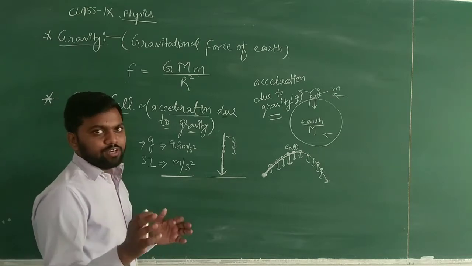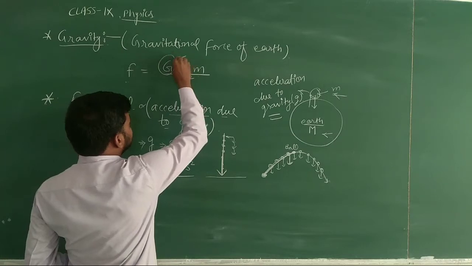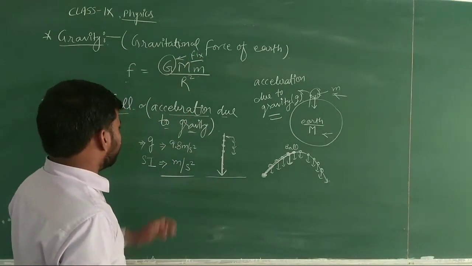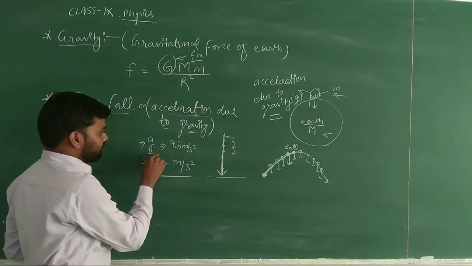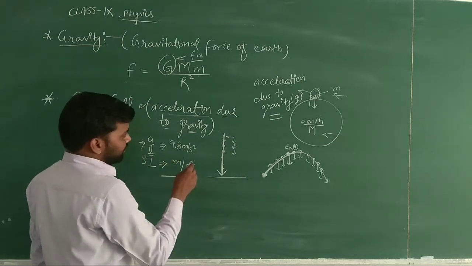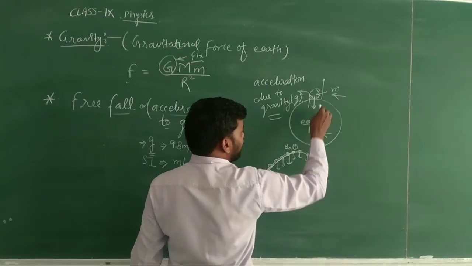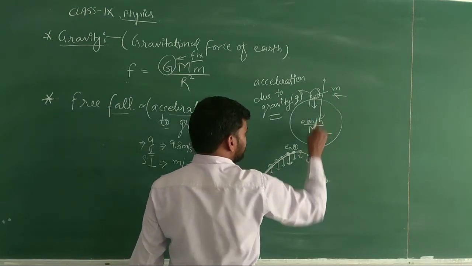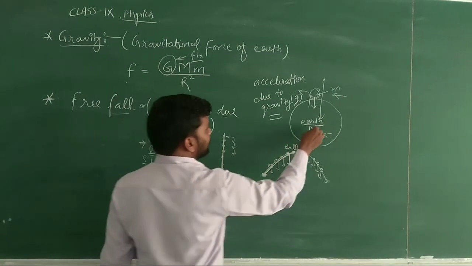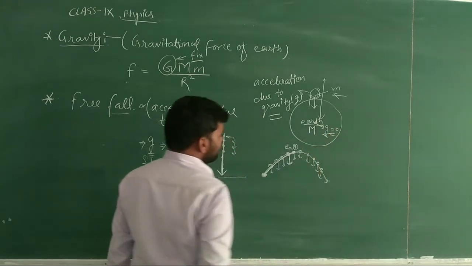And one more thing, students, we need to keep in mind that the value of capital G is fixed. It does not vary in any condition. But the value of small g always varies. It changes at every position. Suppose if I am going in the upward direction, then it will decrease. If I am going in the downward direction inside the earth also, then the value of g will decrease, and at the center of the earth the value of small g will become 0.